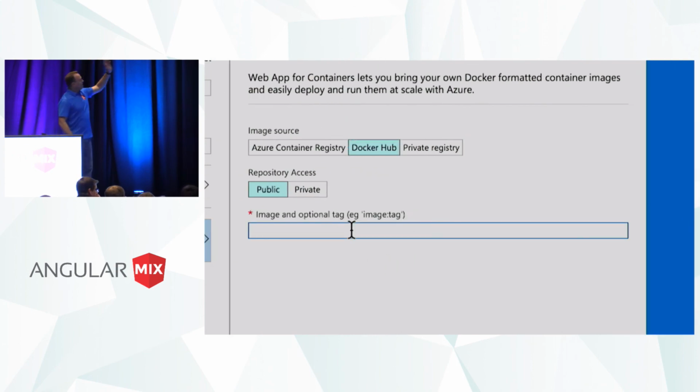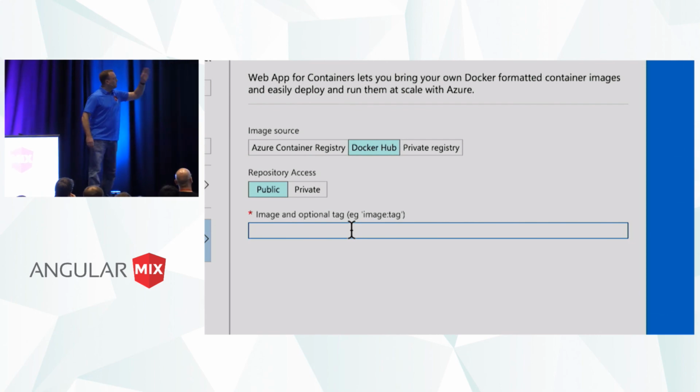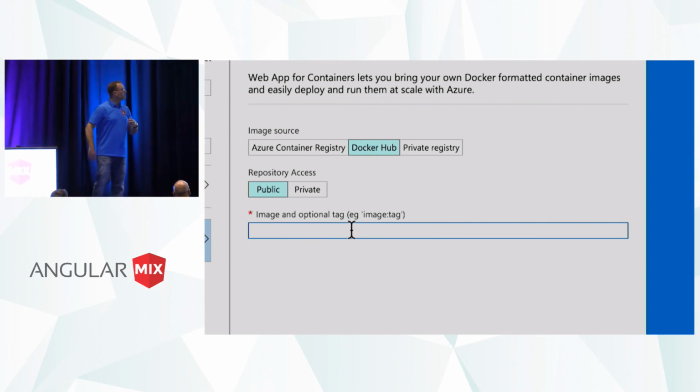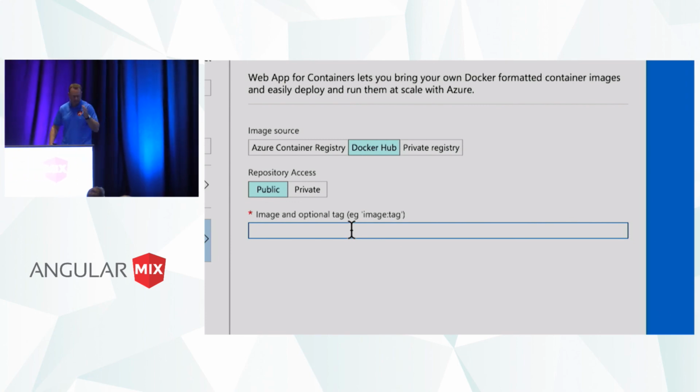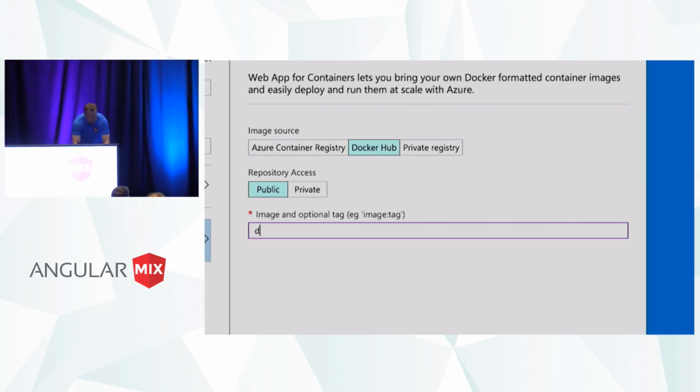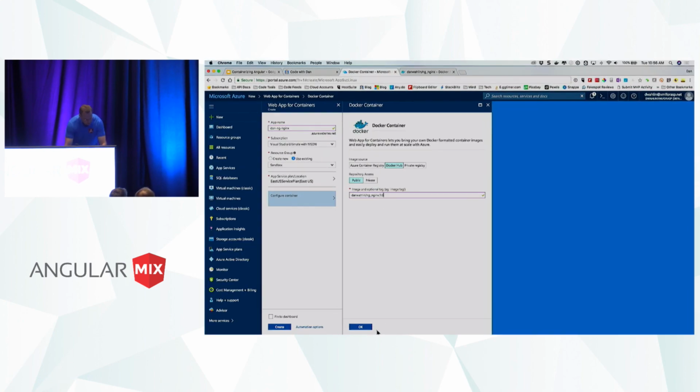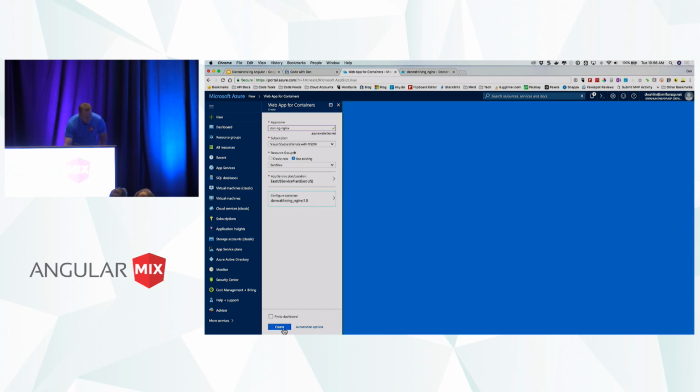I can pick from Azure Container Registry, Docker Hub, a private repo, if I have one, all those type of things. And even with Docker, I can pick a private repo, so nobody else can get to it. Now, mine's public. And now I would type in the nginx 1.0 tag, hit OK, and then I would hit create.